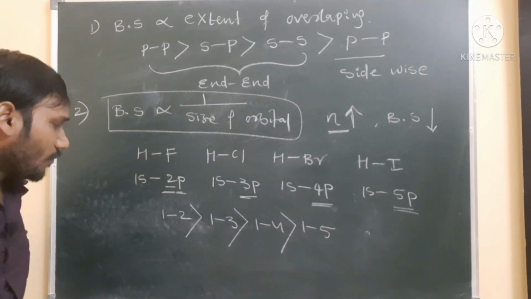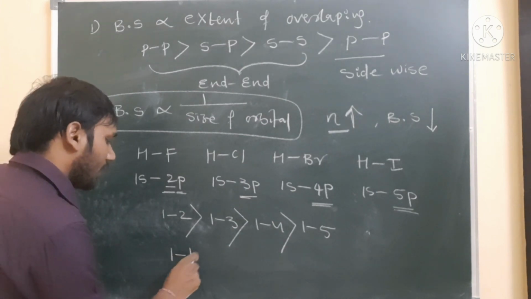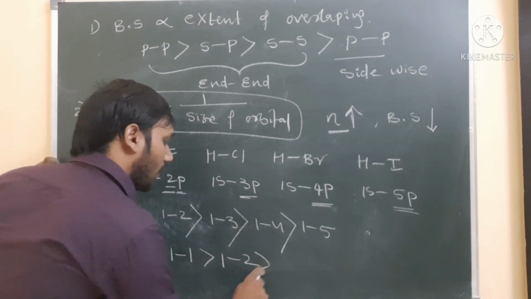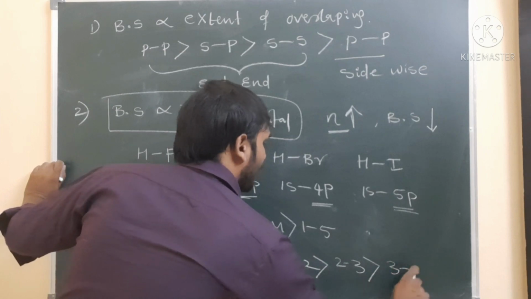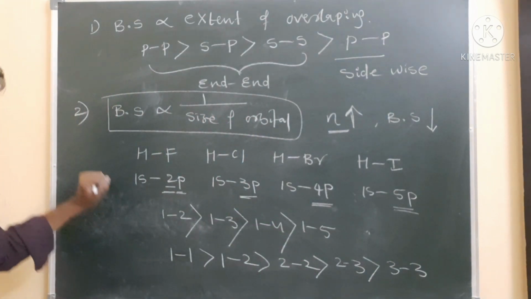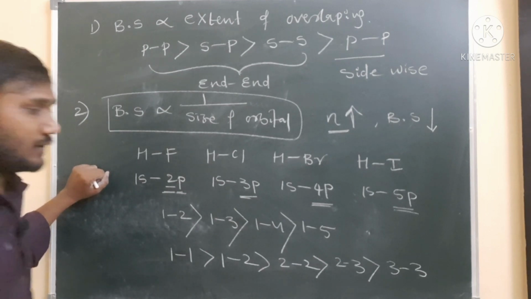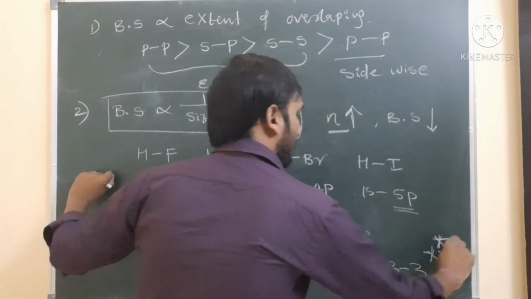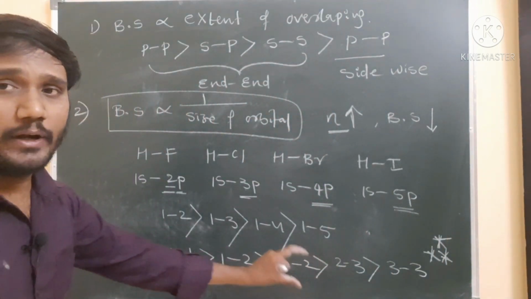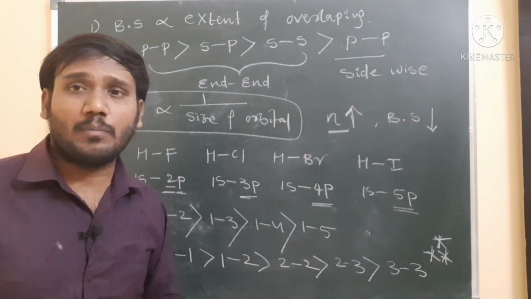Not only this, other orbital overlaps we can also take. That is 1-1 orbital overlapping, then 1-2 orbital overlapping, then 2-2 orbital overlapping, then 2-3 orbital overlapping, then 3-3 orbital overlapping. This is a very important order: 1-1, 1-2, 2-2, 2-3 and 3-3. This is a very important order of bond strength. Don't forget this one. When the shell size increases, bond strength decreases.